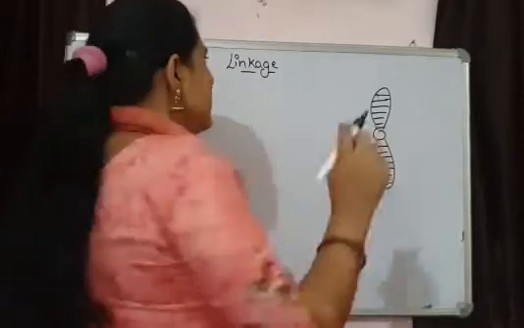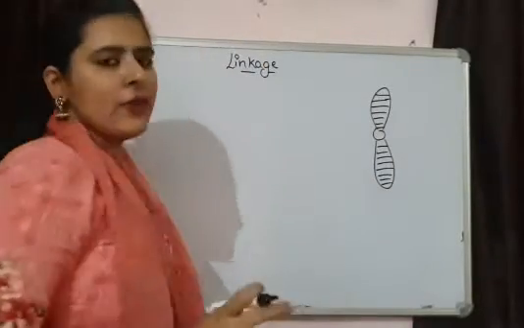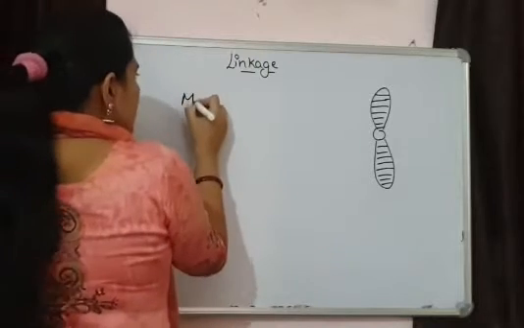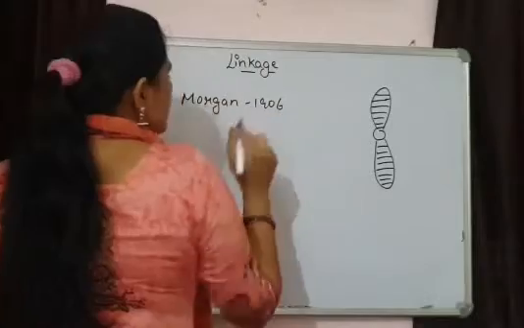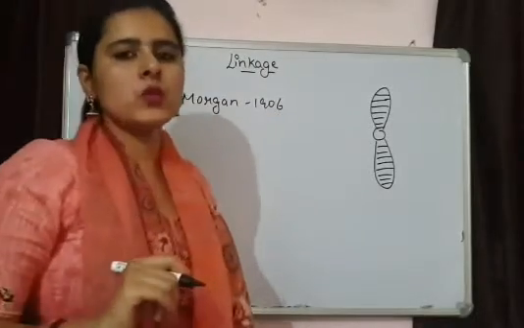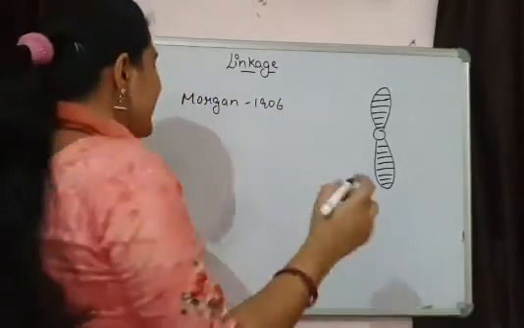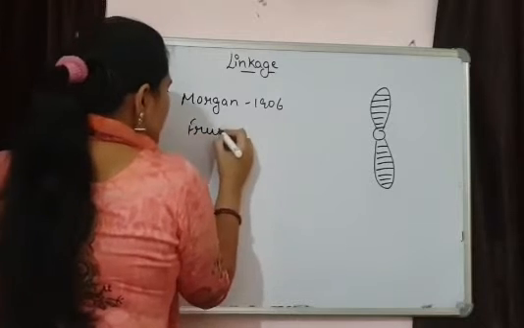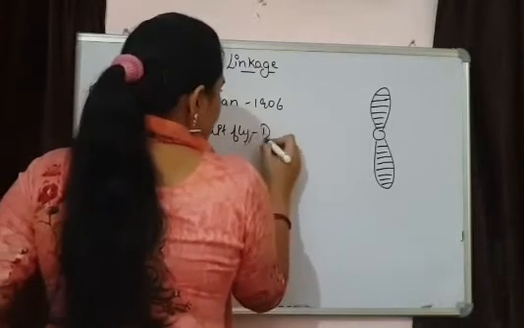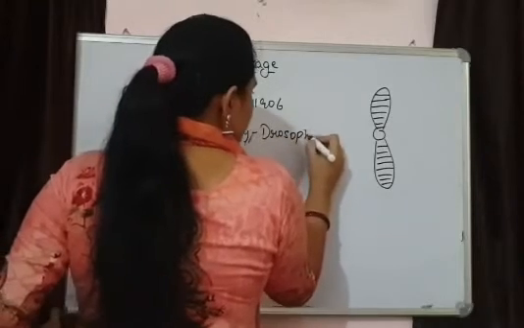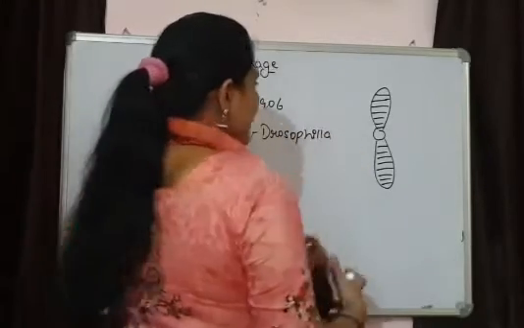But the major theory of linkage was given by Morgan in 1906. Morgan was working on an experimental animal, the fruit fly. Its scientific name is Drosophila melanogaster.